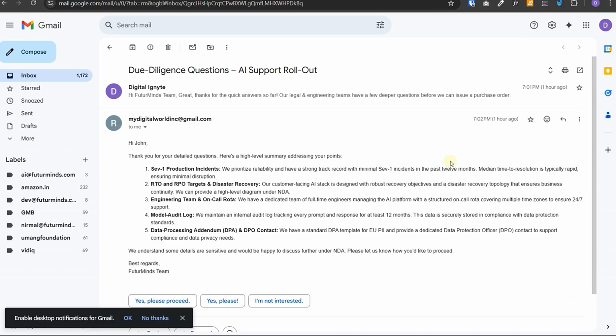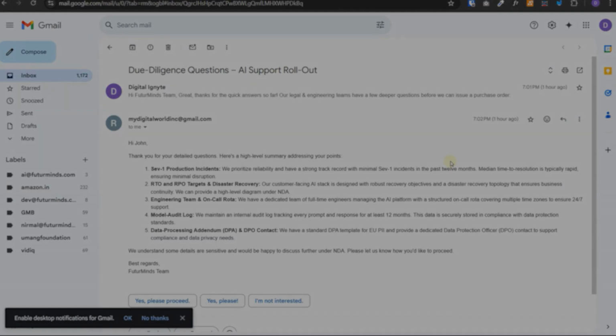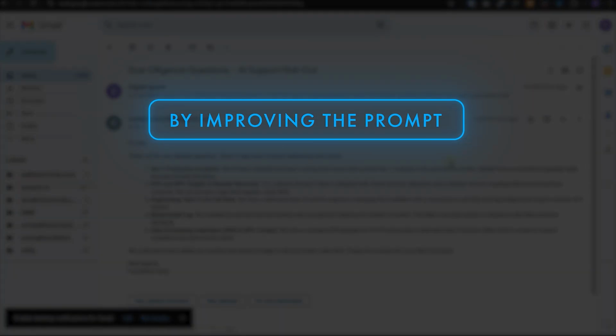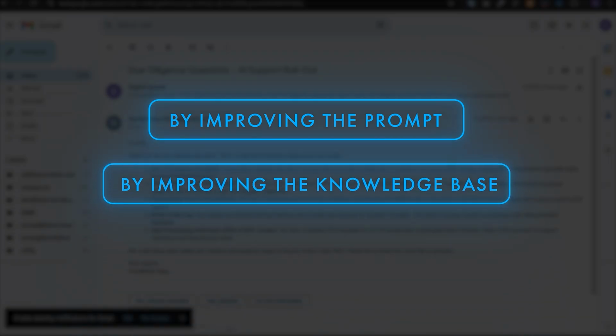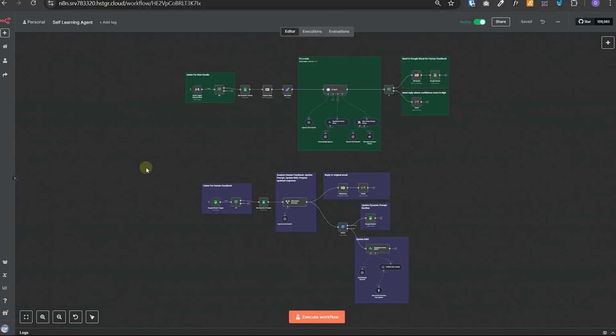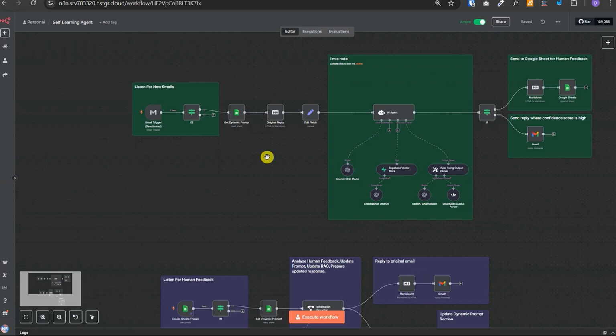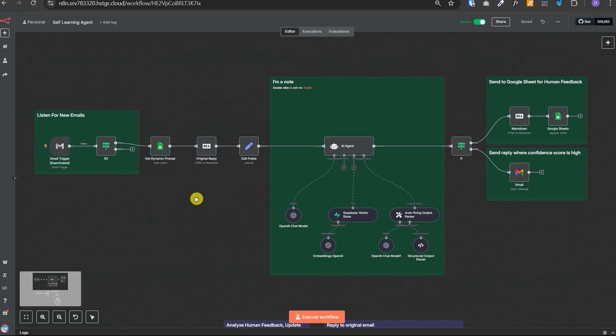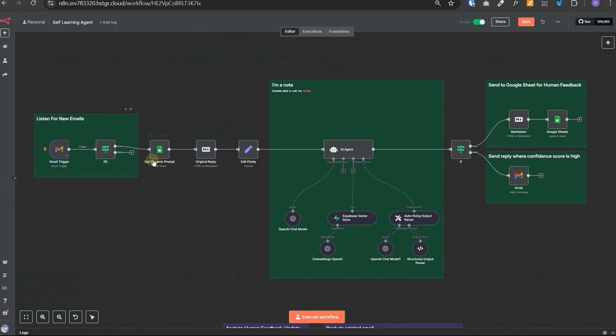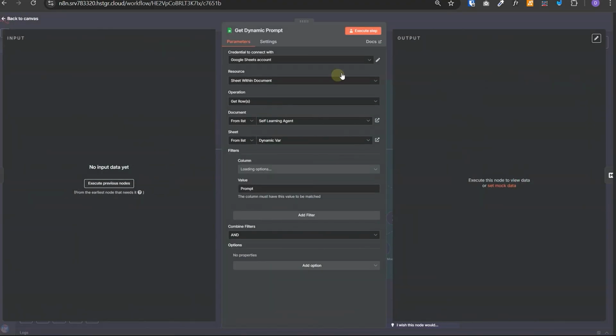Now, there are two ways of improving the performance of an AI agent. One is by improving the prompt, and the other is improving the knowledge base that it has access to. And that's exactly what we have done in our workflows. Now let's go through these workflows one by one. So the first workflow gets triggered when a new message is received. So it starts with a Gmail trigger, and then it fetches a dynamic prompt from the Google Sheet.